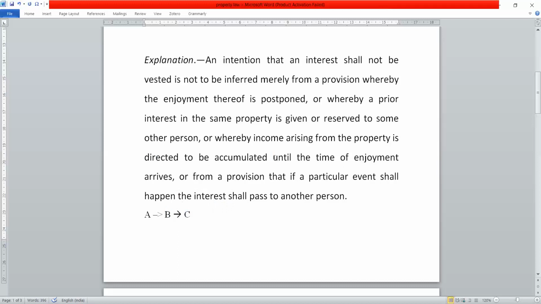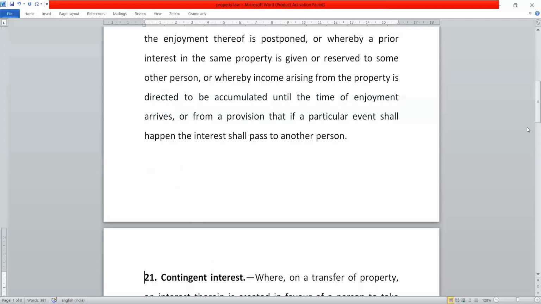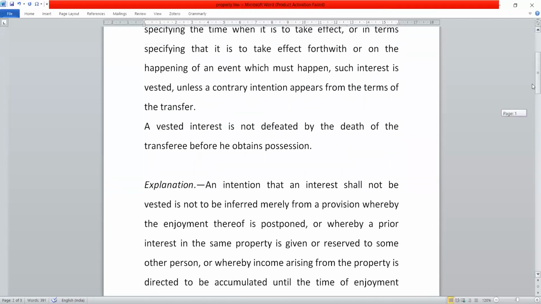Similarly, a direction to accumulate until the enjoyment arrives is also not to be considered as meaning that the transferee does not have a vested interest in the property. It is a very simple explanation. So this is all for the part on vested interest.